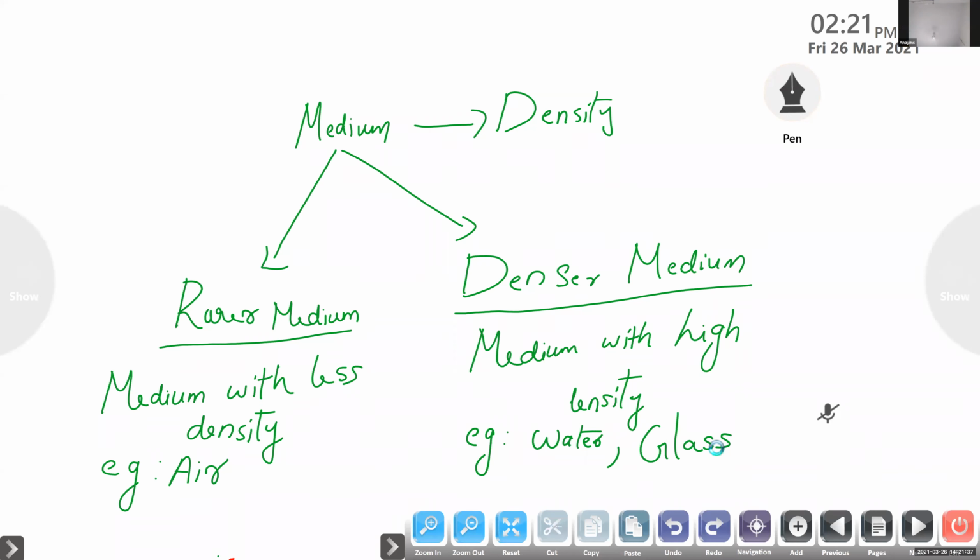Yes, very good. Can you say one example for rarer medium? Air. Yes, very good.